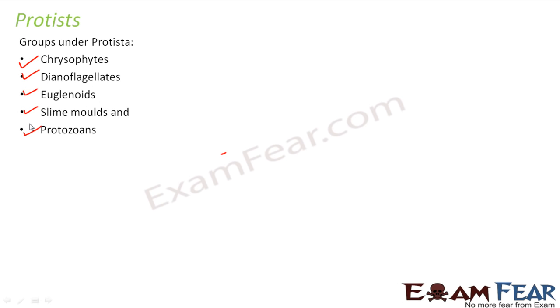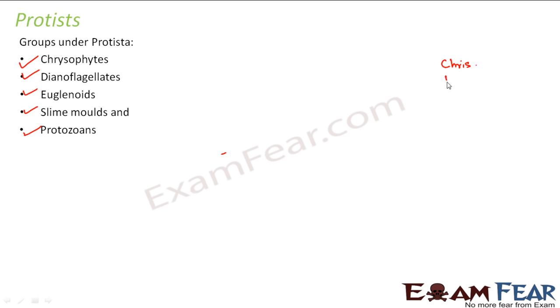The names are quite new and different and also difficult to remember sometimes. So if you want, you can remember it like this, so that at least you can have a clue to remember the names. Sometimes it happens that the name chrysophytes goes out of your mind. You don't remember at all what was that group which was under Protista. So I'll give you a small clue here, so you can remember it somewhat like this.